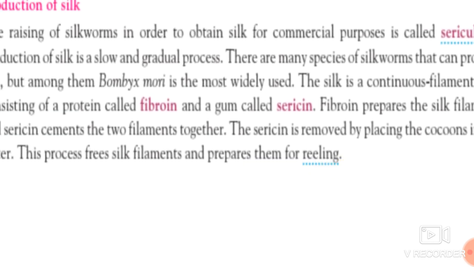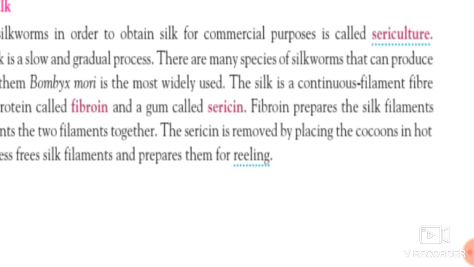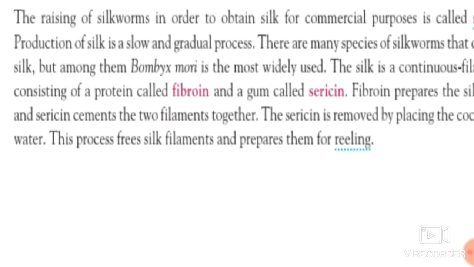So the sericin is removed by placing the cocoons in hot water. Whenever these cocoons are placed into hot water, what will happen? That cement melts, or is removed, and this process frees the silk filaments and prepares them for reeling. So we get these silk filaments separately after putting the cocoons into the hot water. That cement gets removed from this.